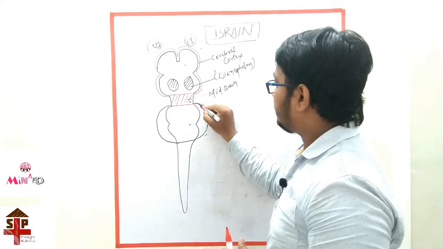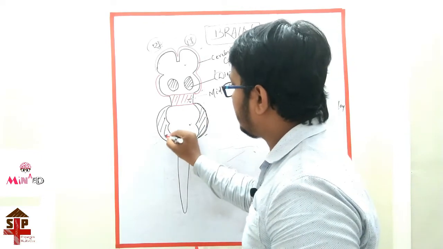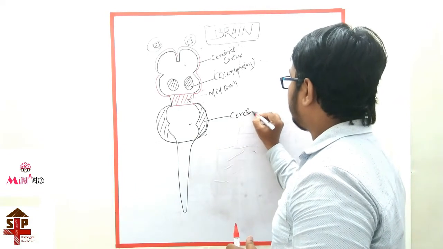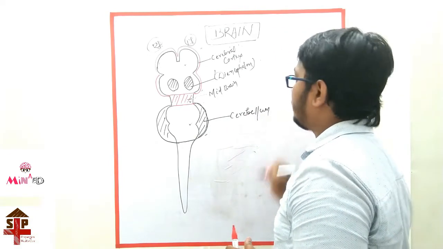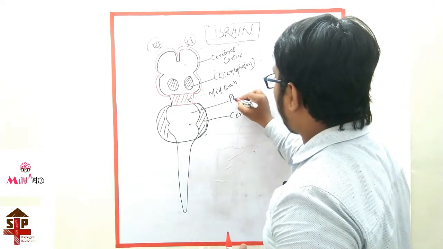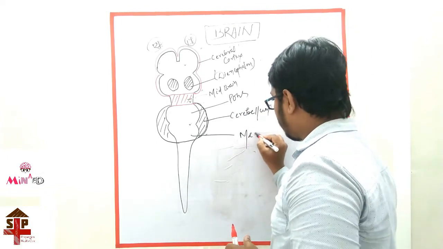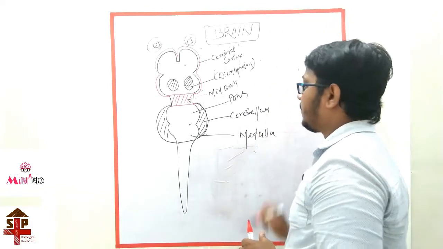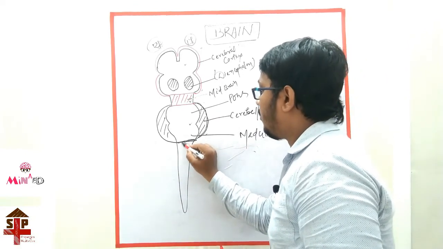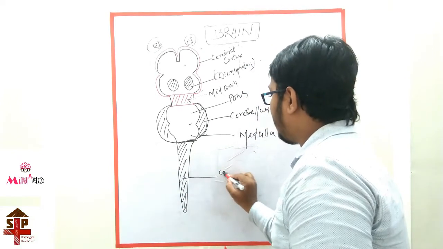And this part is the cerebellum, and this is the pons, and this is the medulla. From the end of the medulla, all of these parts are the spinal cord.